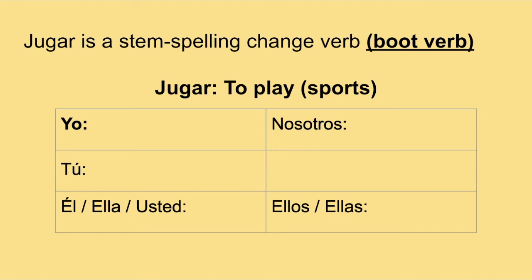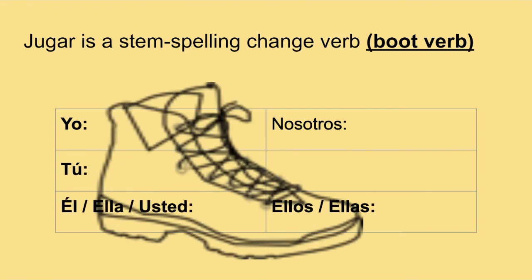So jugar with the stem spelling change, it can also be categorized as a boot verb. And so that's why the boot is on your page. This is how it kind of looks here. So the spelling change in the stem only happens in these conjugations. So it leaves out nosotros. The spelling change does not happen there because of the boot. Okay, so kind of keep this image in mind when we're doing our conjugations.